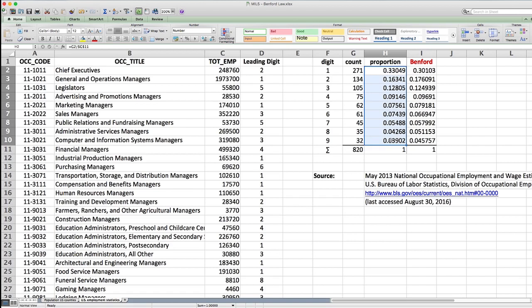The number 1 shows up way more often than the 2, which shows up more often than the 3, and so on, all the way to the 9. 9 is once again in last place. So here we have another illustration of Benford's law. And now the question is, what is that good for? Let's return to the slides and I will tell you.